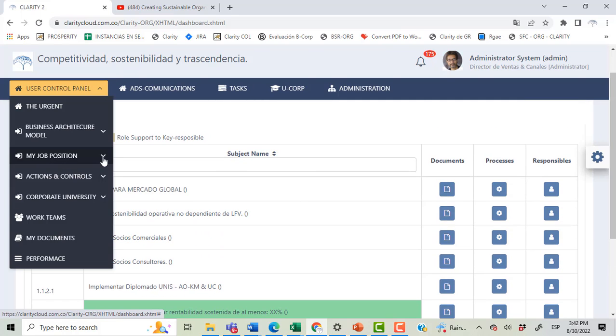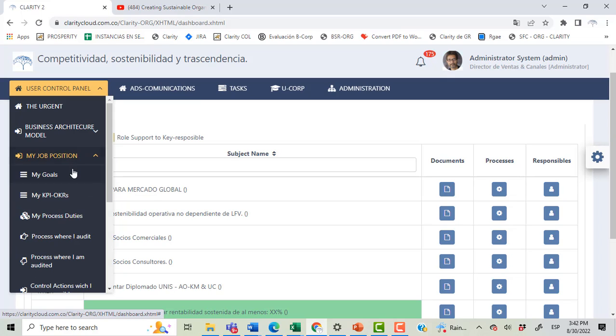There is a section here, my job position, which shows all the information related to my specific job position. From the goals map, I will see only the goals that are related to my job position. I will see the KPIs that are linked to my job position. I will see the processes where I participate and how the activities and sub-processes become my job position duties.